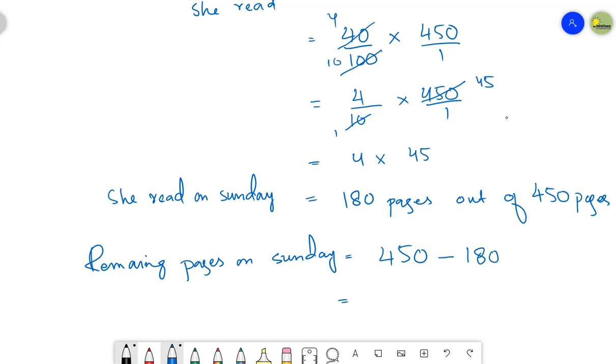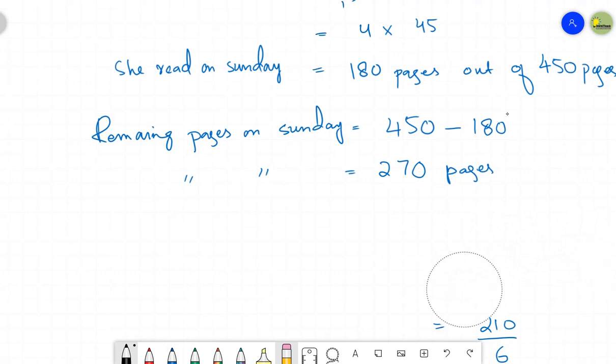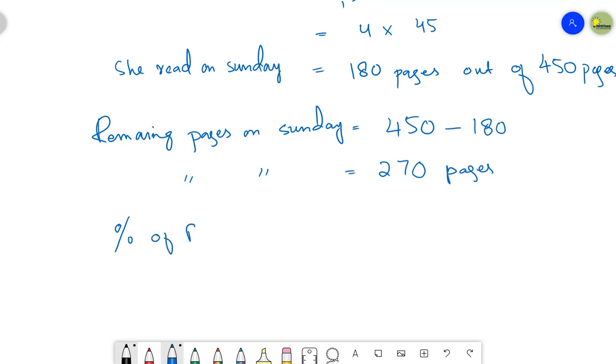So it is going to be 0, 0, 0, 15 minus 8 is 7, and then 3 minus 1 is 2. 270 pages were still unread. These are the remaining pages, 270 pages. But since it is in terms of amount, you have to convert it in terms of percentage. Percentage of remaining pages.